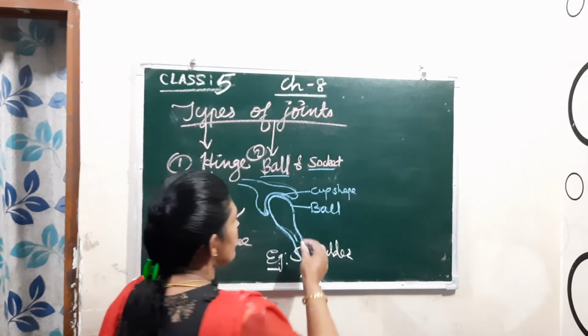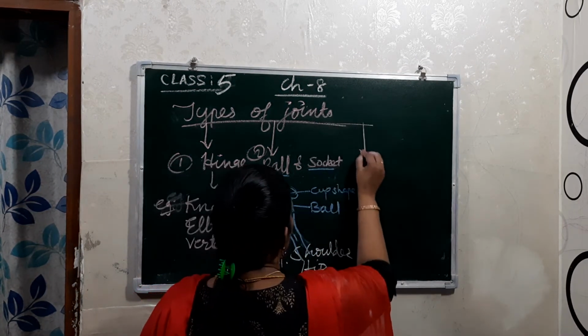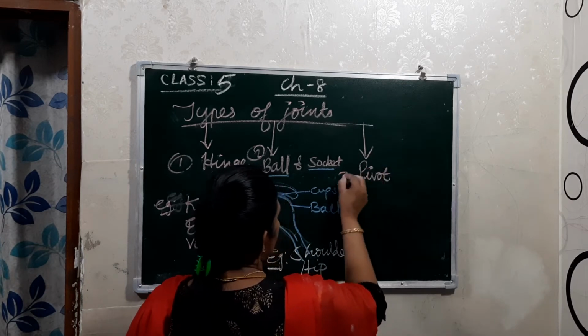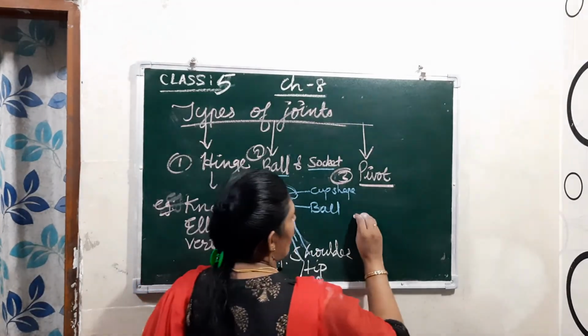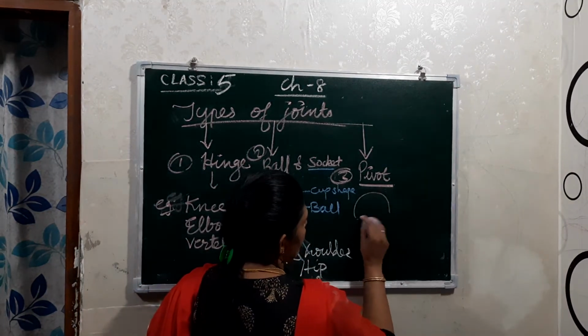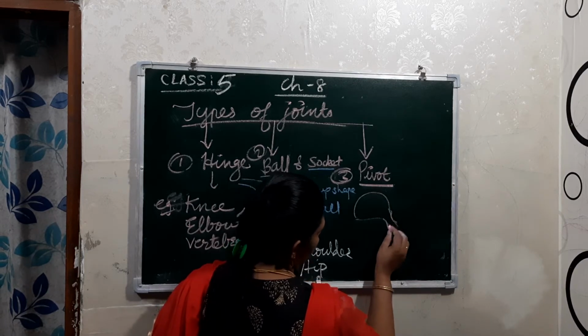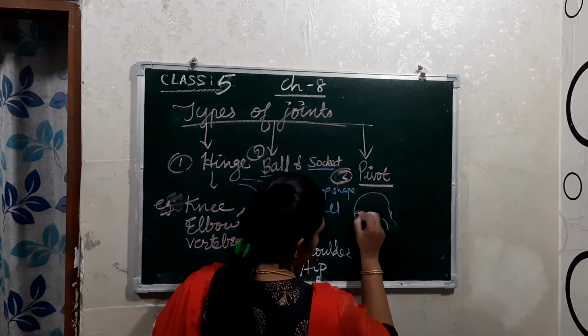Okay, and the next one, the third one, is the pivot joint. What is it? Pivot means, see, our skull, right? Our skull is joining here at the back side.